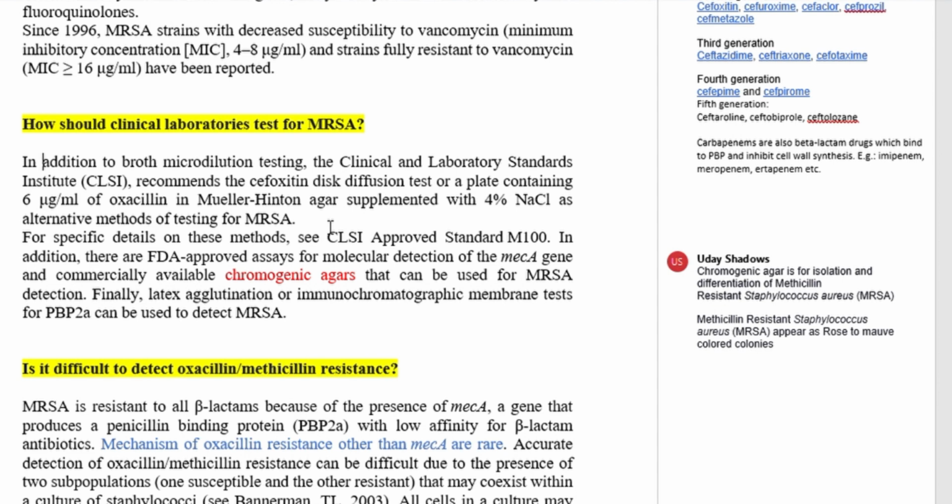as some of the alternatives to broth microdilution testing, and this is recommended by the CLSI. In addition, there are FDA approved assays for molecular detection of mecA gene and commercially available chromogenic agars that can be used for MRSA detection.